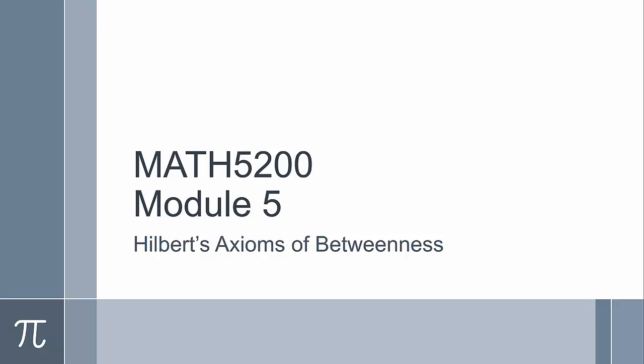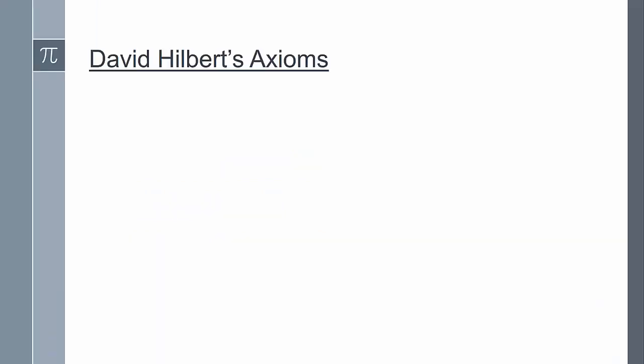In this lesson, we will discuss Hilbert's axioms of betweenness. When we look back at the work of Euclid and Euclid's Elements, we see that Euclid neglected to state some of the assumptions that he used in proofs.